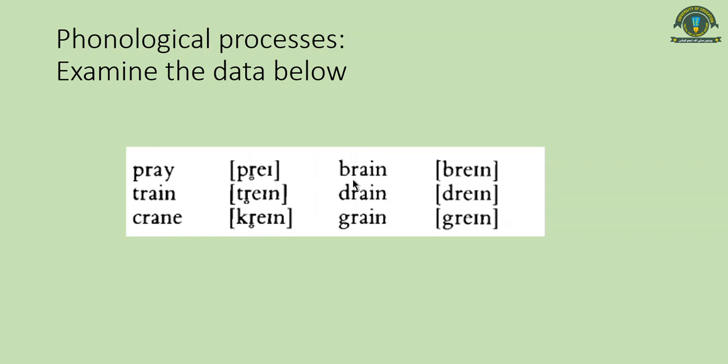It does not lose its voicing when it comes after voiced sounds like B, D and G. So it means that the distinctive features can actually help us to elaborate certain phonological processes.